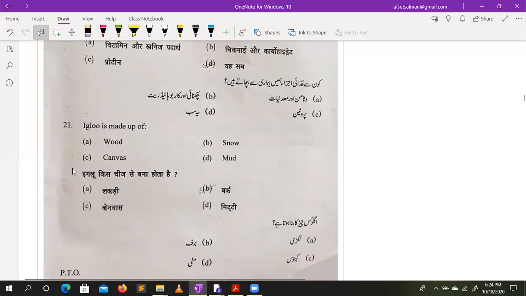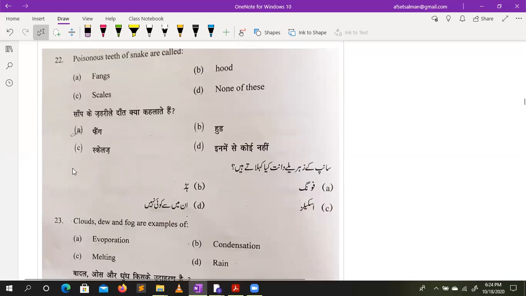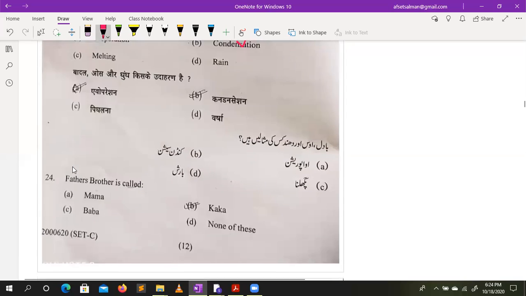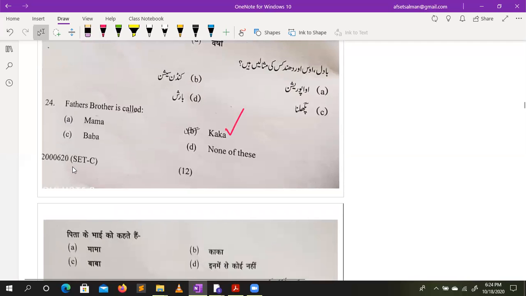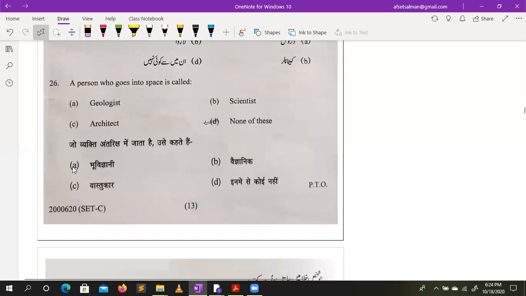An igloo is made of, everyone knows, snow. Poisonous teeth of a snake are called fangs. Cloud, dew, fog are examples of condensation. Father, brother, simple relation. Newborn ants are called larvae. A person who goes into space is called, everyone knows, an astronaut, but astronaut is not here, so none of the above.